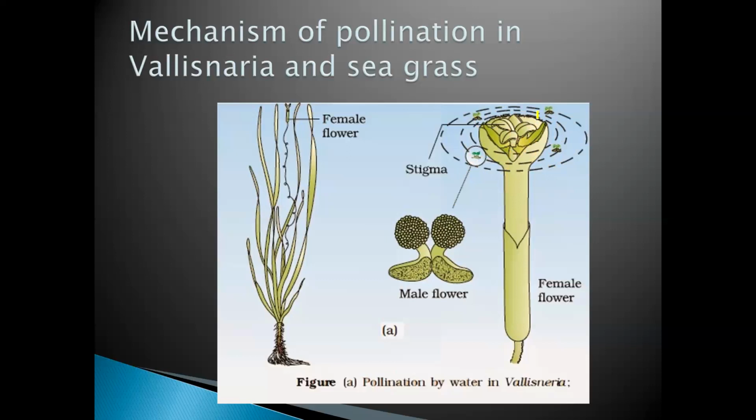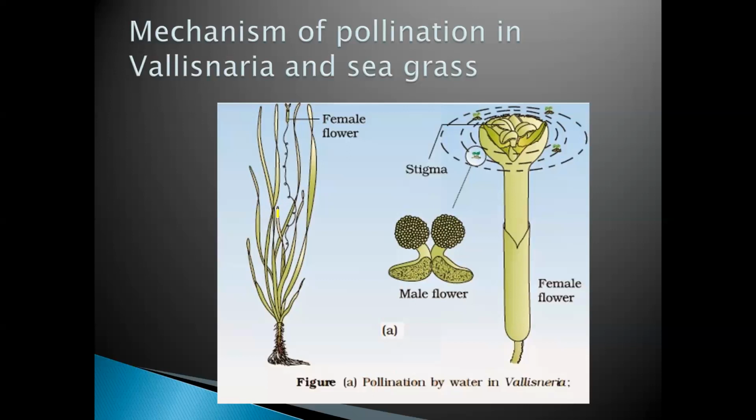Are you understanding, students? Vallisneria is a surface plant, so the movement of the pollen grains takes place on the surface, reaches the female flower, and the pollination takes place. Whereas the seagrass is submerged in the water; the male flower or the pollen grains reach there, pollinate the flower, and pollination takes place.